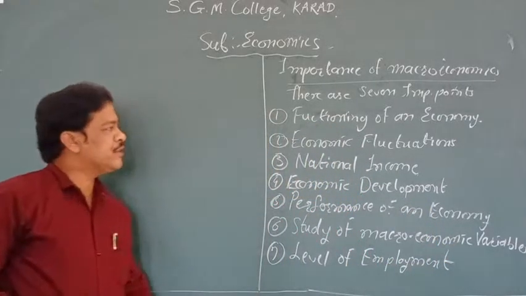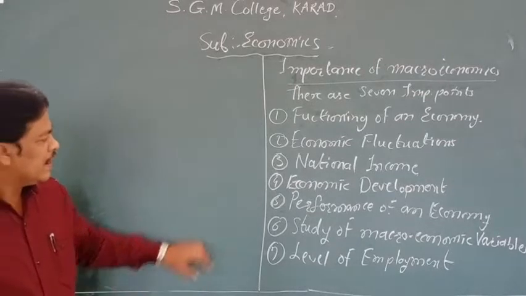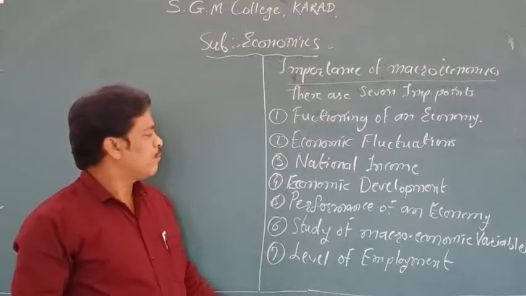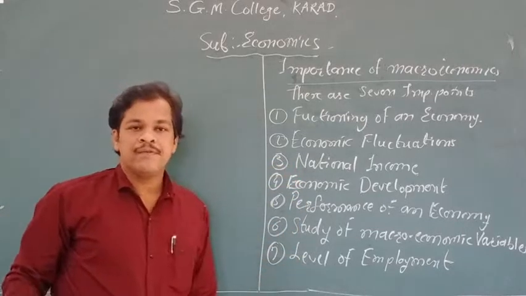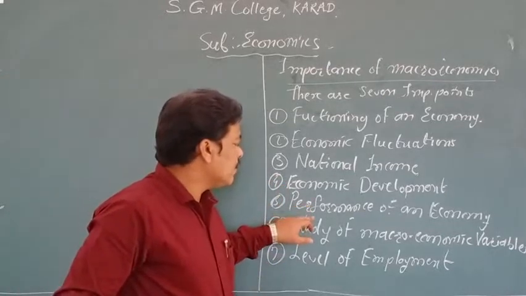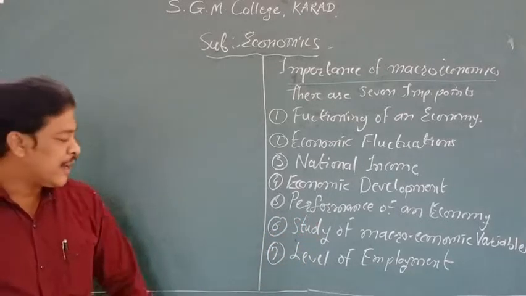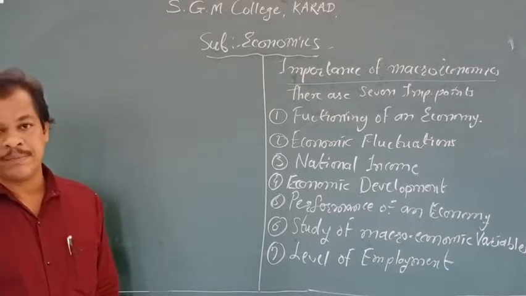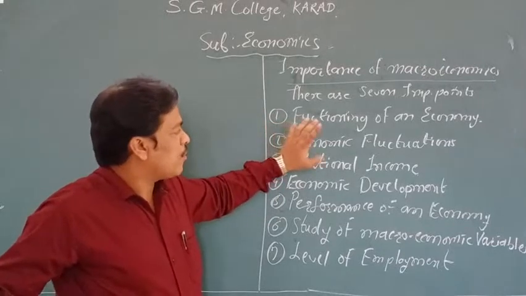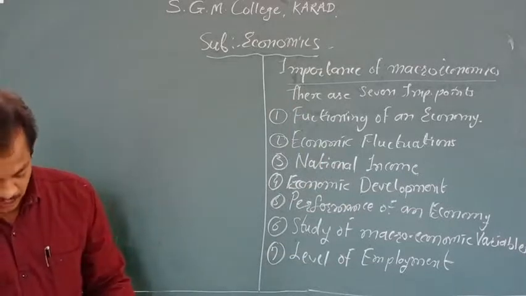These are 7 important points. With the help of these points, we are going to discuss the importance of macroeconomics. First point, the functioning of an economy. Second point, the economic fluctuations. Point number 3, national income. Point number 4, economic development. Point number 5, performance of an economy. Point number 6, study of macroeconomic variables. And point number 7, level of employment. Now these are the 7 important points. With the help of some points I am going to discuss every point. First point, the functioning of an economy.